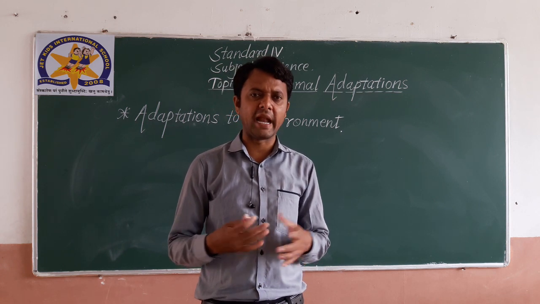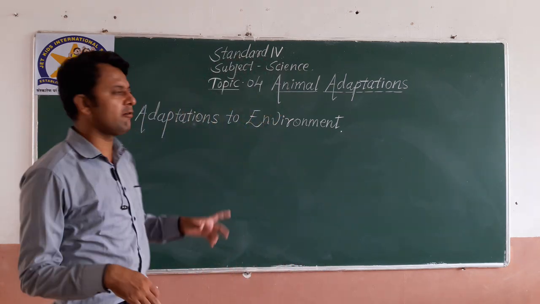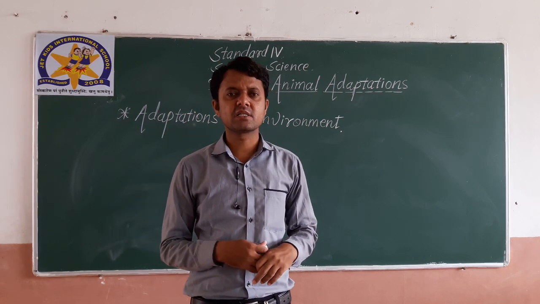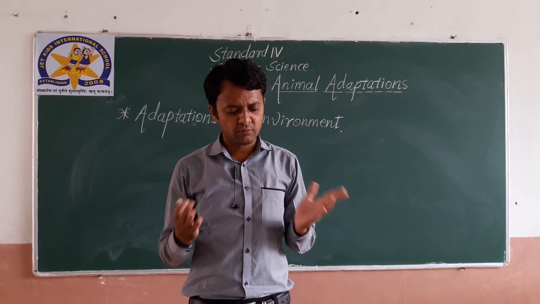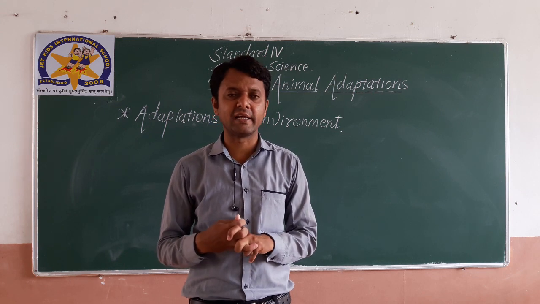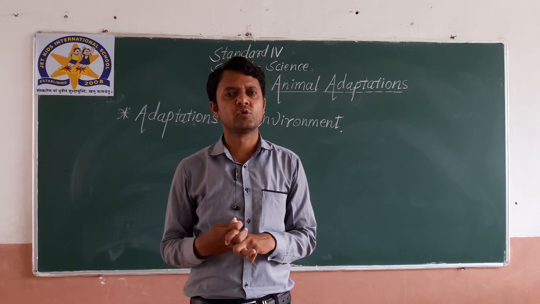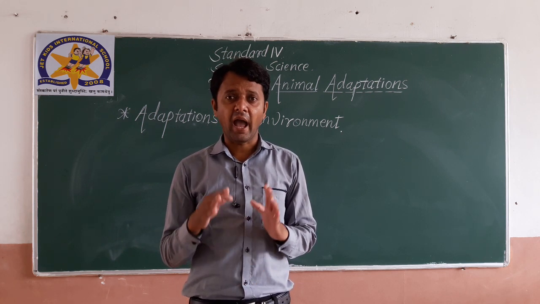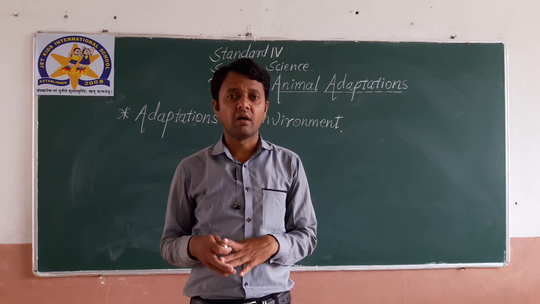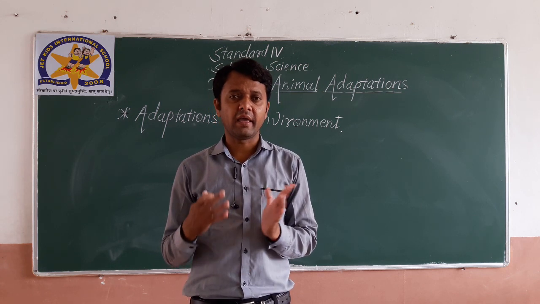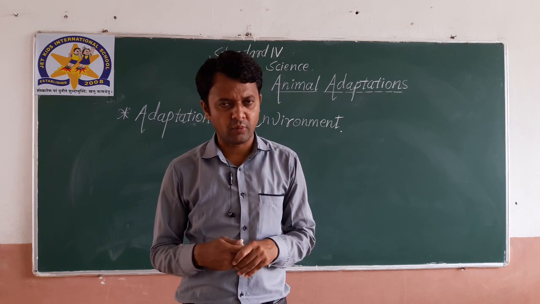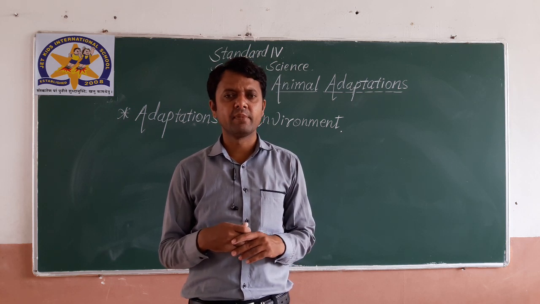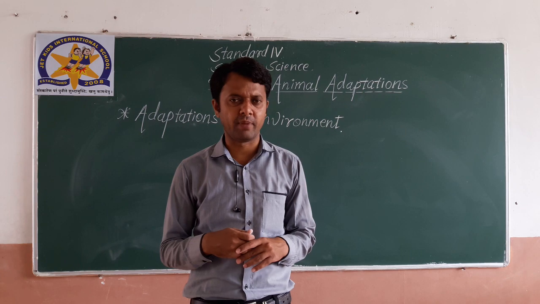Okay, so under the heading of adaptations to environment, we have to discuss that animals are grouped based on the environment in which they live. They are grouped into categories: terrestrial animals, aquatic animals, amphibians, aerial and arboreal. These are the five main types. On the basis of where animals live, they are categorized into these five main parts.